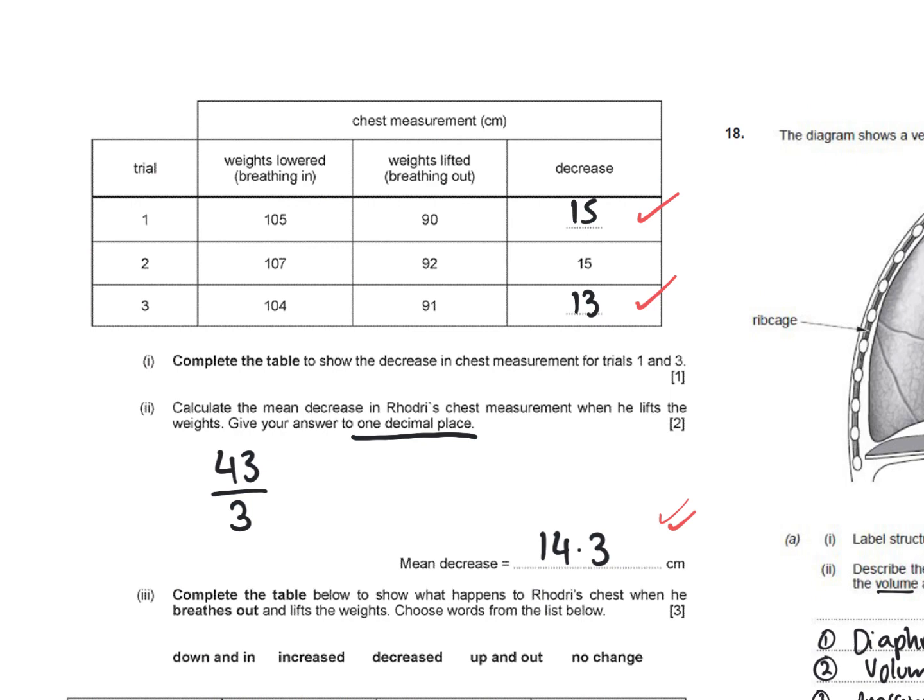So in the second part, it says calculate the mean decrease in Roger's chest measurement when he lifts the weights, and it must be to 1 decimal place. It's 2 marks. Okay, so a correct answer is 14.3 centimeters. So that's 1 decimal place, so 0.3. And in your equation, you get 43, by adding up 15 plus 13 plus 15, and then you're dividing it by the number of trials. So you get 3 trials. So 43 divided by 3 is 14.3.